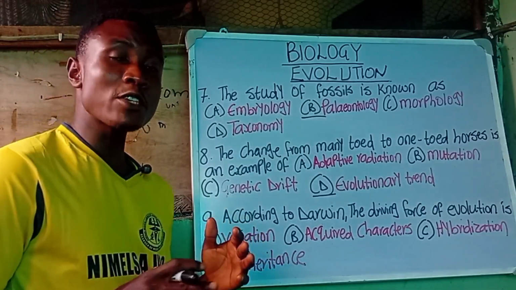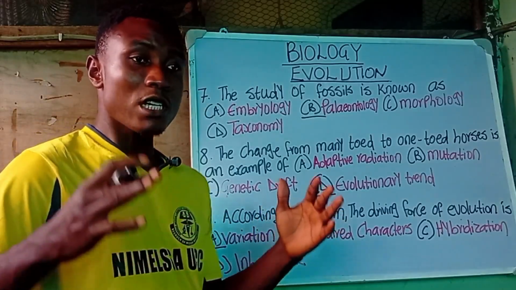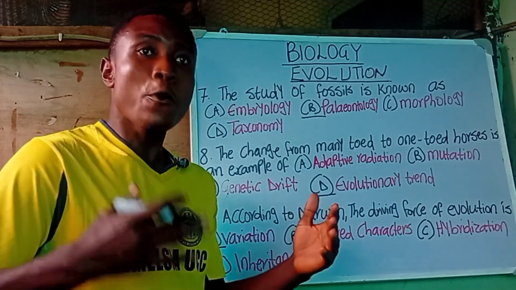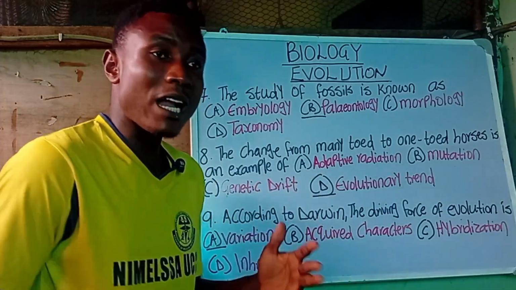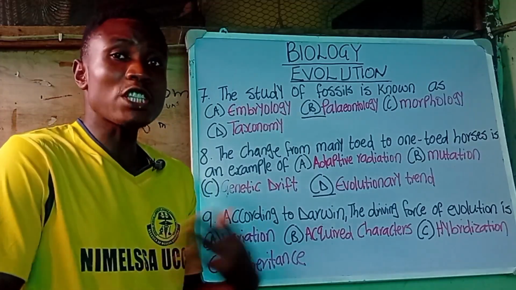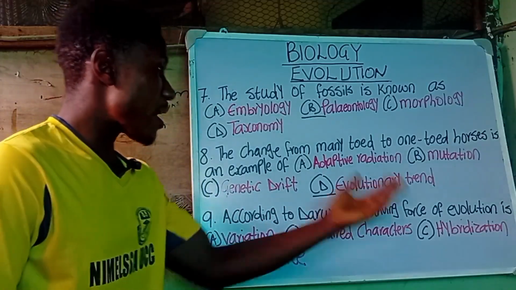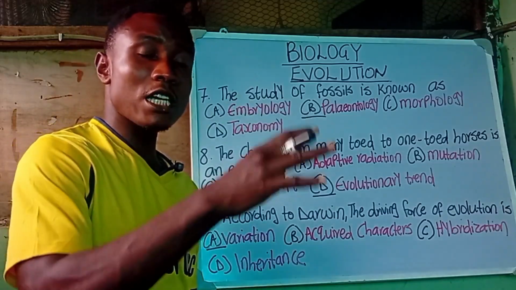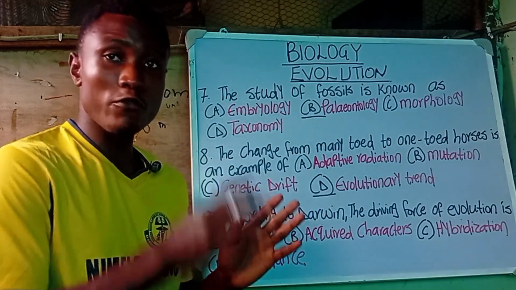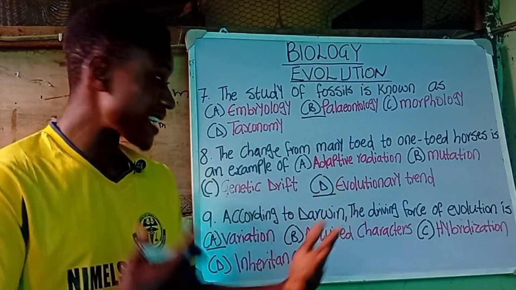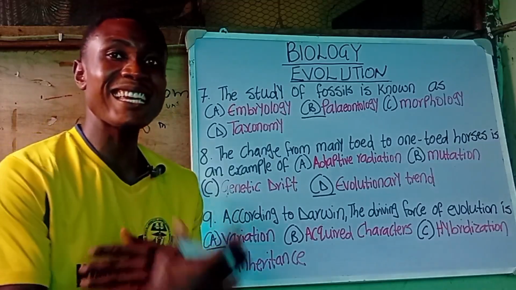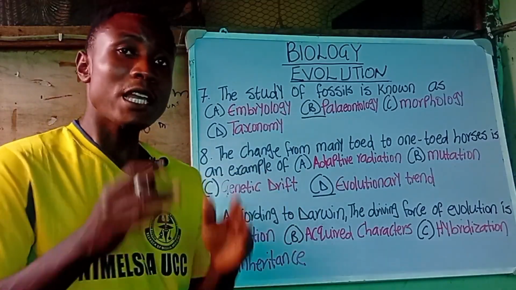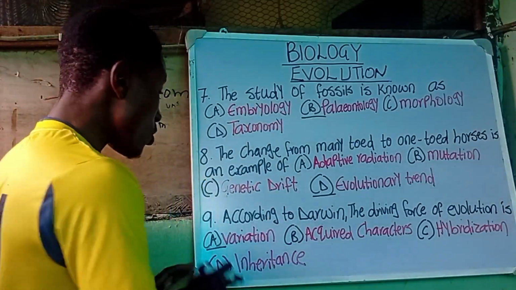According to Darwin, the driving force of evolution is variation, which is based on differences, even in the same species of an organism, where the weaker ones will go out and the stronger ones will survive, which is about the survival of the fittest. Acquired characteristics and inheritance are based on Jean Lamarck's theory of evolution, the inheritance of acquired characteristics. So according to Darwin, the driving force of evolution is variation.